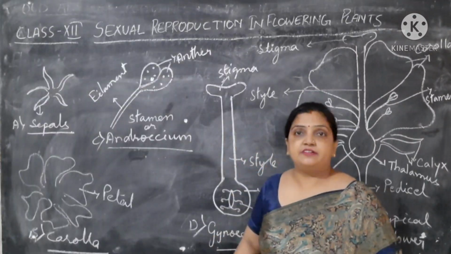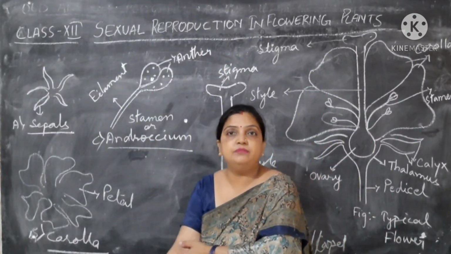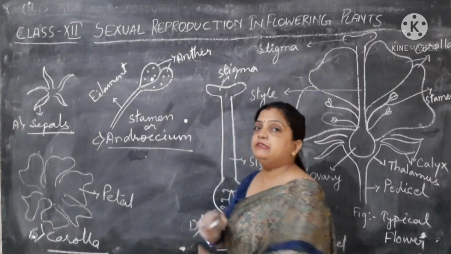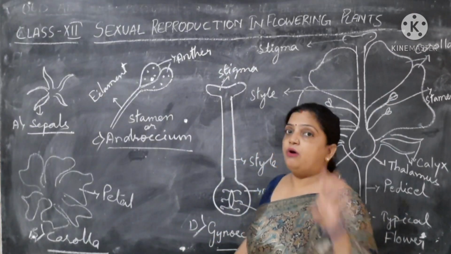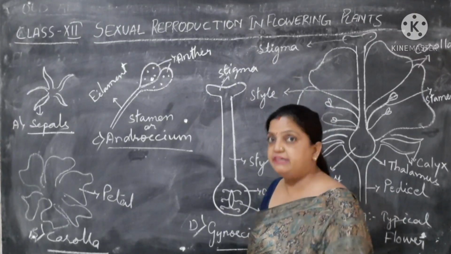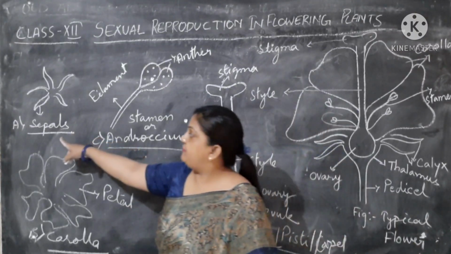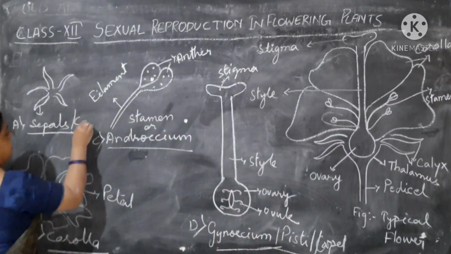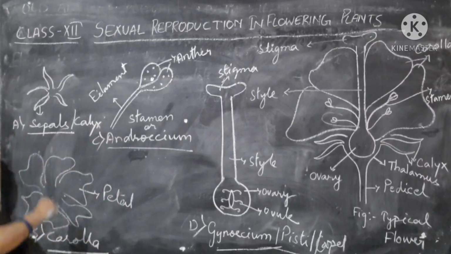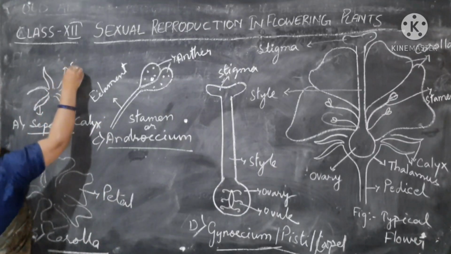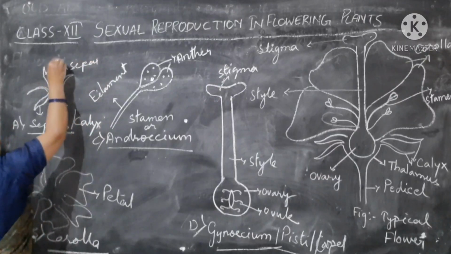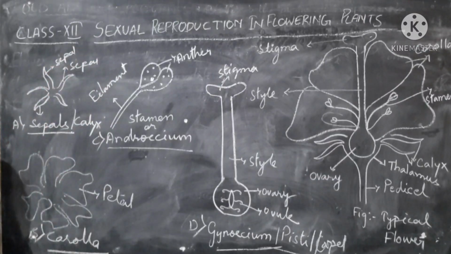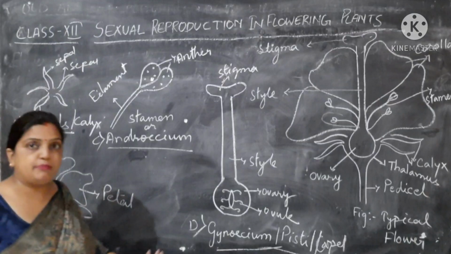Now let us see again, children, in diagrammatic form, what I discussed a few minutes back, all the four floral leaves or whorls of a flower. The first diagram is showing the sepal, the calyx. This is your calyx. Now children, this individual unit is a sepal. But when I talk about all the sepals together, it is your calyx. And what is calyx meant for?